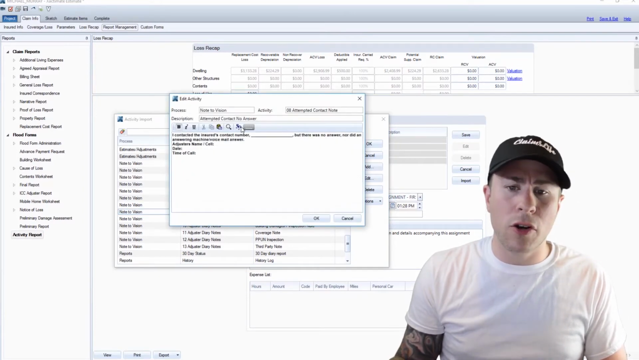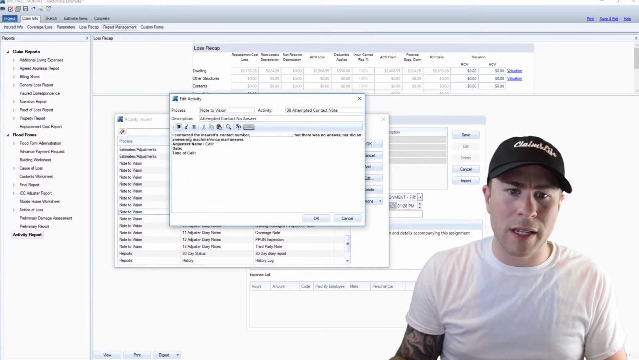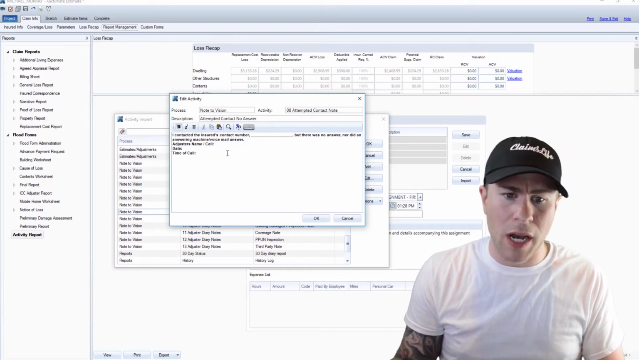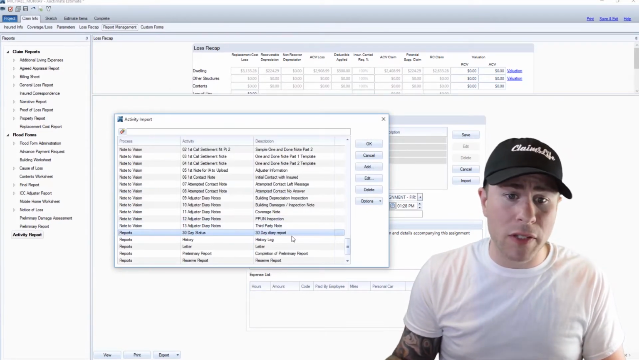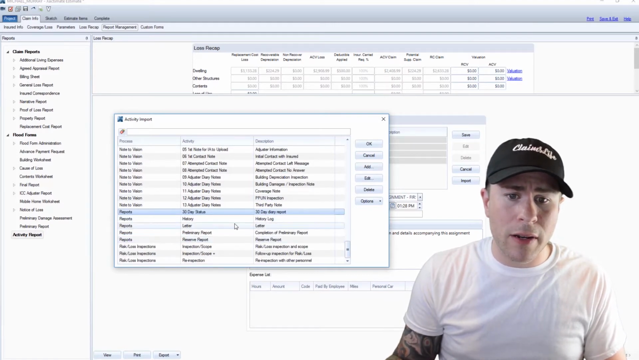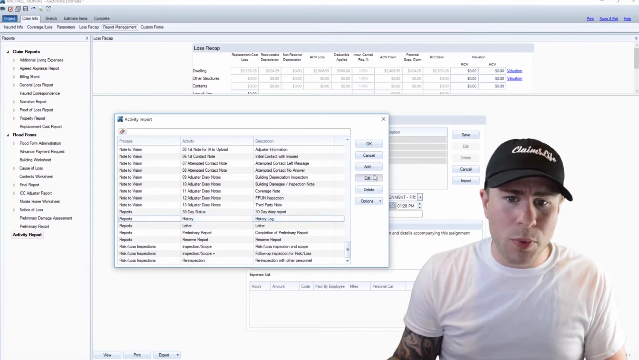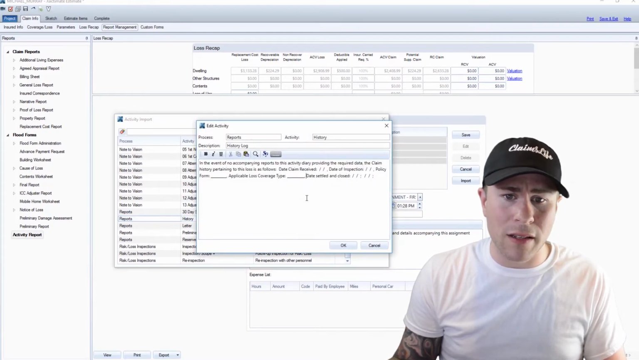Okay, this is like the note that we read before, except this one has some extra space for you to fill in your contact information. I guess that's good. A 30-day status. God bless you if you're handling claims over 30 days. And a letter history log. What would you put in the history log? That's a lot of stuff to fill out.